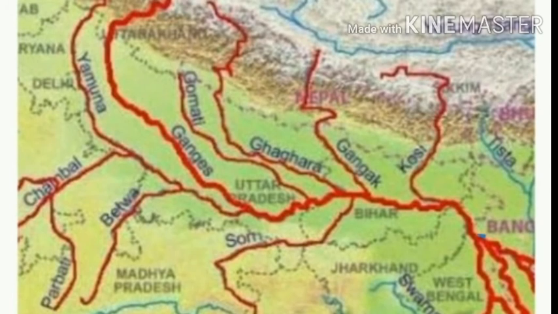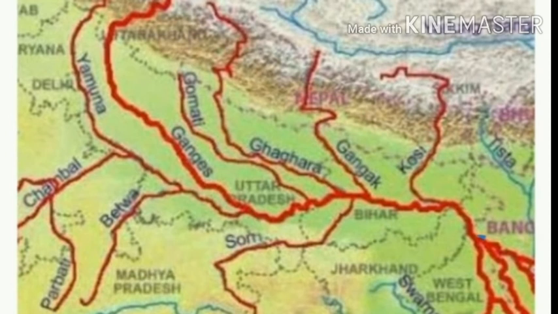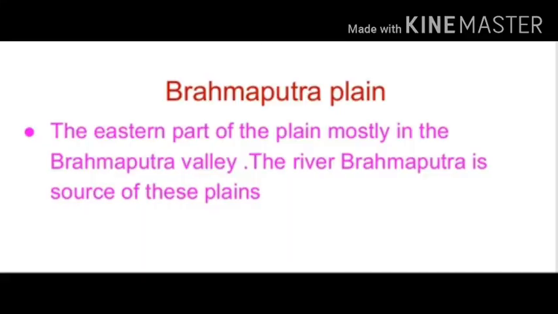After this we will go to the eastern part of the Indian plain, that is the Brahmaputra plain, in the Brahmaputra basin. Okay, students, let us see. The Brahmaputra plain is the eastern part of the plain, mostly in the Brahmaputra valley. The river Brahmaputra is the source of these plains. It is in the basin of the Brahmaputra river, in the eastern part of India.